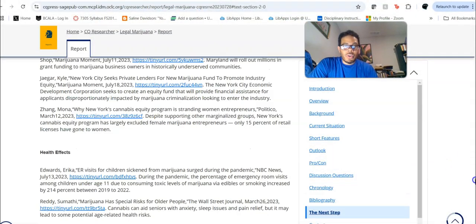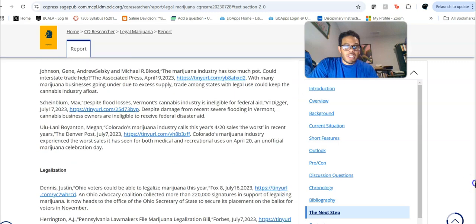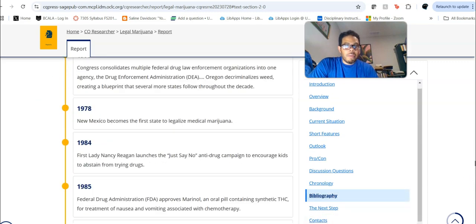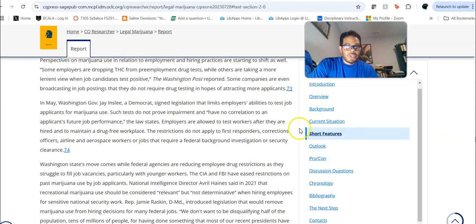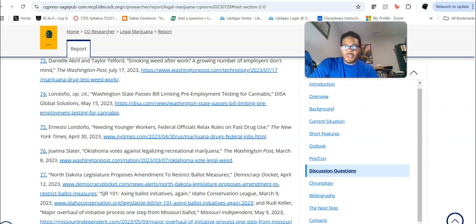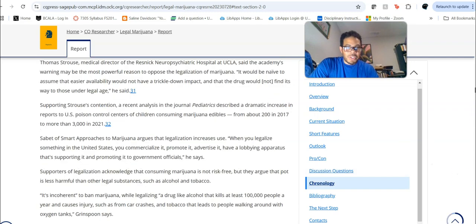As you scroll down, scroll down, scroll down, what you are going to see are your footnotes. So if you go back up, you will see that you have all of these little links right here. These are your little footnotes.